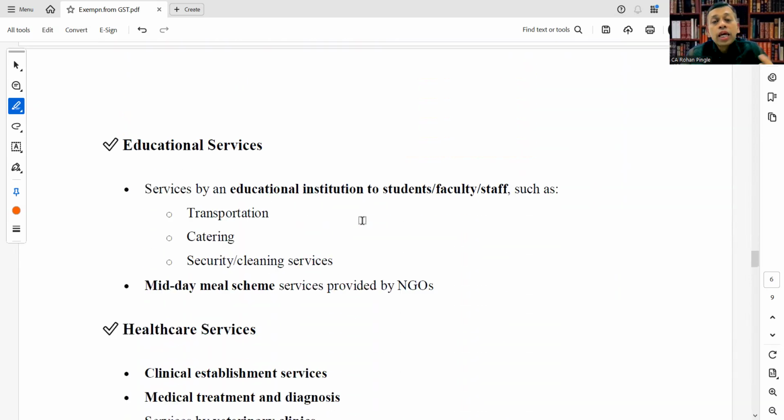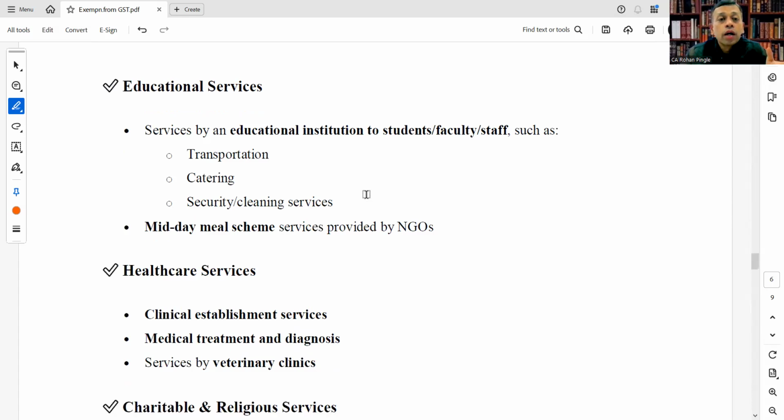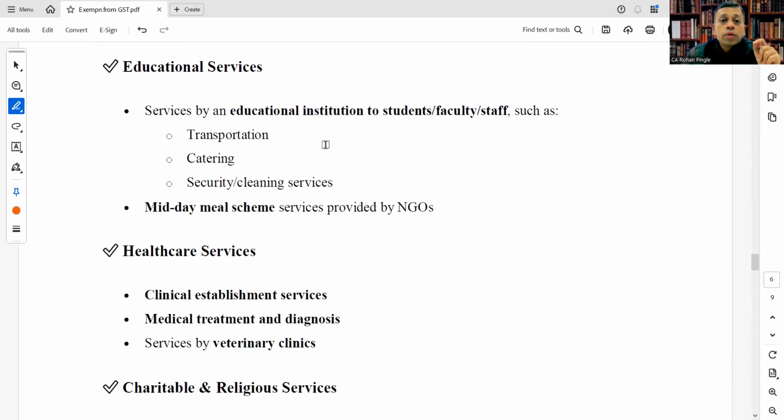Let's see the next head, educational services. What services are covered under this? Services by educational institutions to students, faculty, or staff, such as transportation, catering, security, or cleaning services, are exempt.